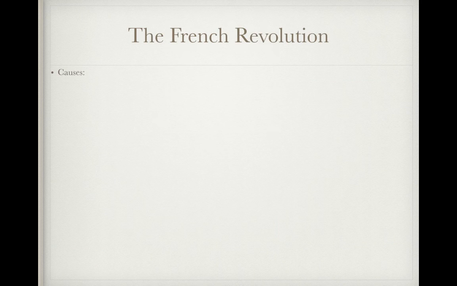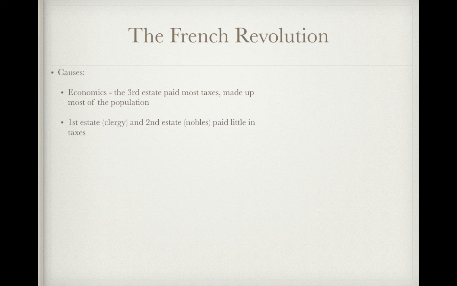Jumping over to the French Revolution, some causes of that. Well, we have economics, and the third estate, which makes up about 97% of the population. They're going to pay most taxes. On the other hand, we'll have the first estate, which is the clergy or religious officials, and the second estate, nobles or government officials. They will pay little in taxes. So we're going to see this unequal distribution of taxes between the different estates.